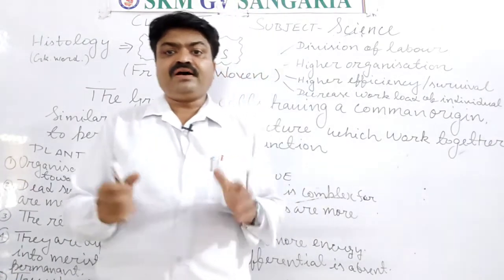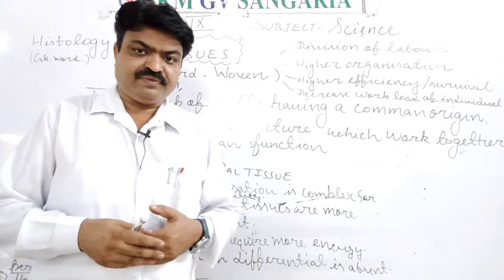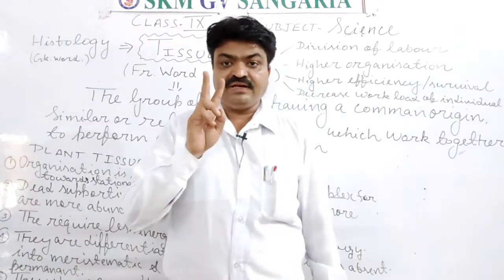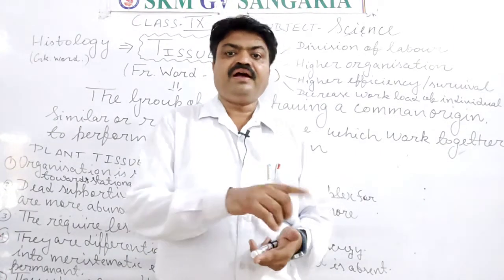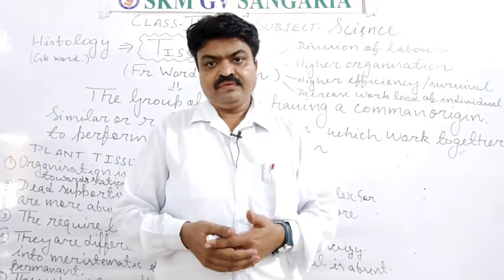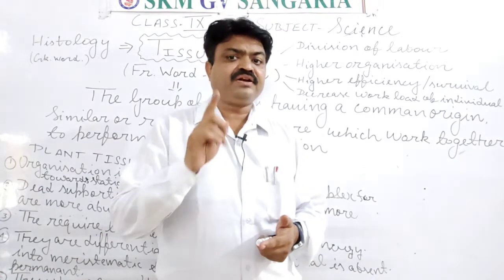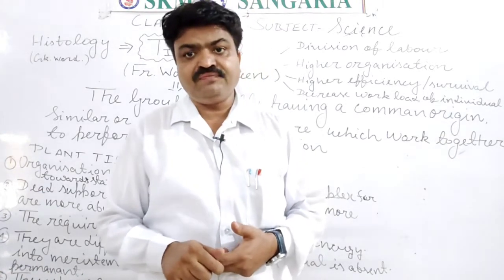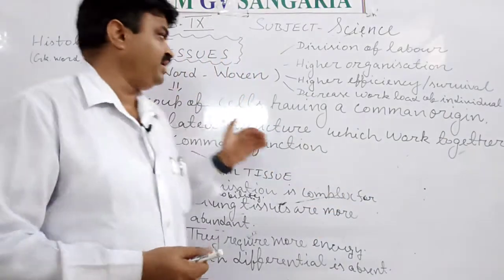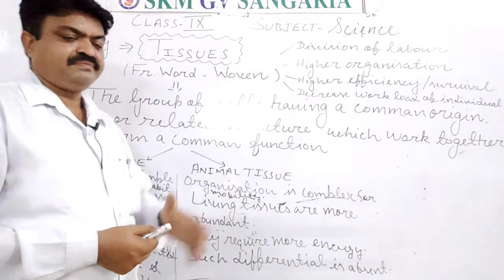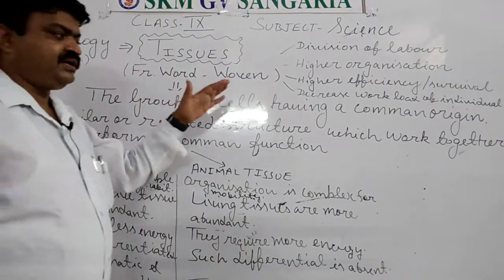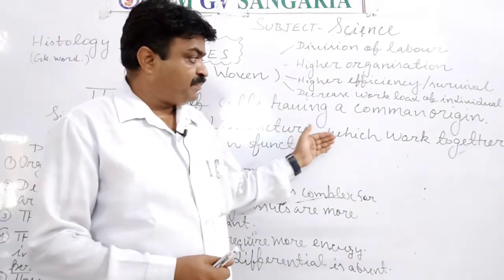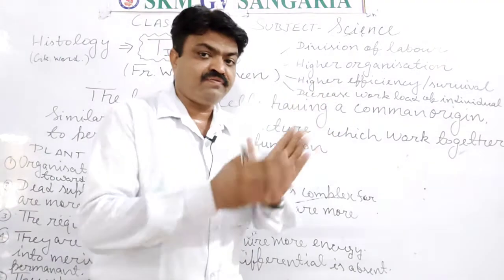Now there are two types of tissue. If we categorize tissue, then there are two types: plant tissue and animal tissue. Now what is the definition that you will write in the case of plant tissue? You will write: the group of plant cells having a common origin, similar or related structure, and performing a particular function.